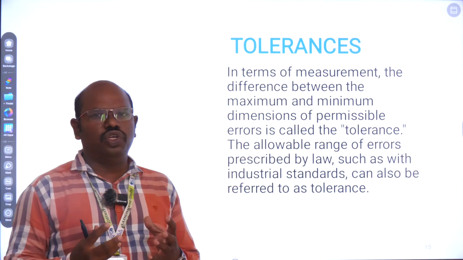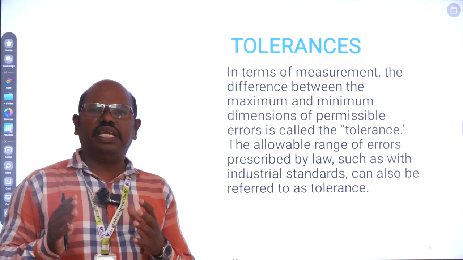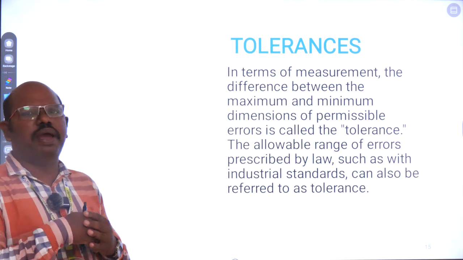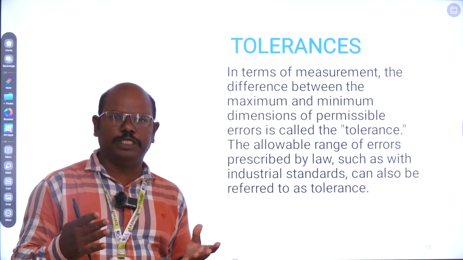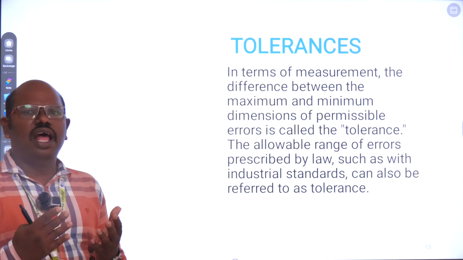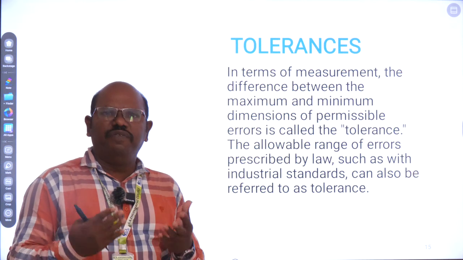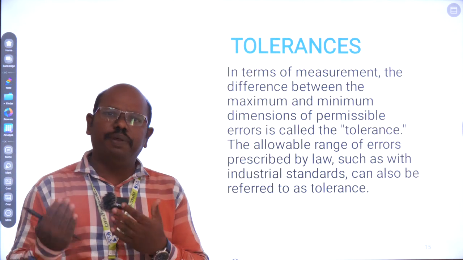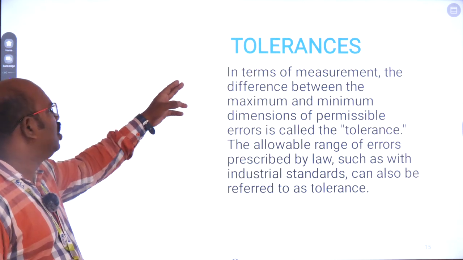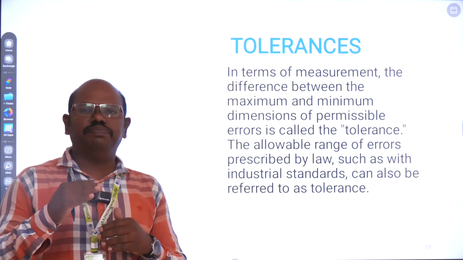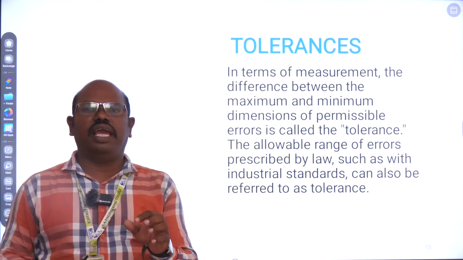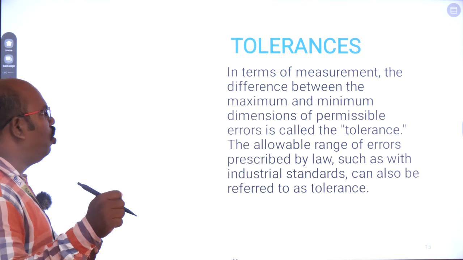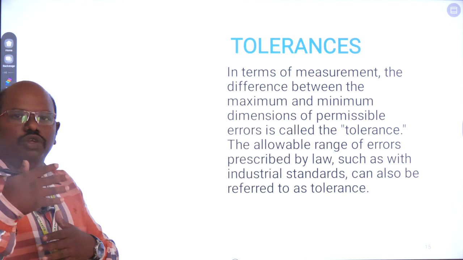If you want to manufacture a 10 mm diameter, no one can manufacture exactly 10 mm. So we give the manufacturing people a relaxation. That relaxation is designed by the design people. We should know what relaxation is given to the manufacturing people by the design people. Here, tolerance is the limit, the minimum and maximum limit of any component. It is called tolerance. What is limit? First we need to know what a limit is, then we go to tolerance.